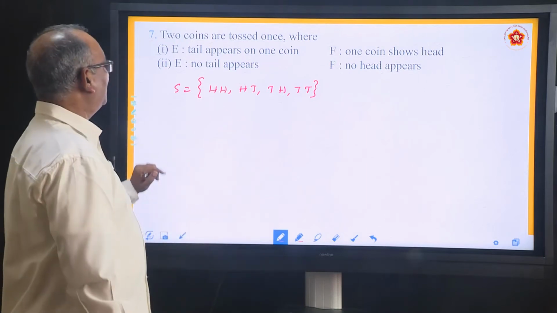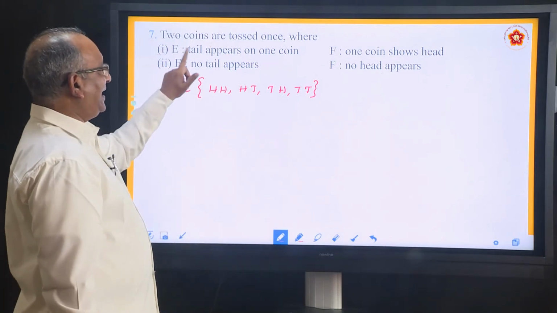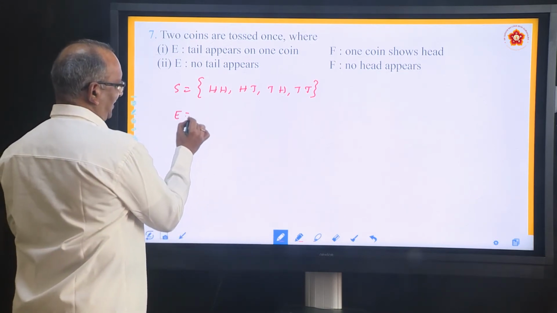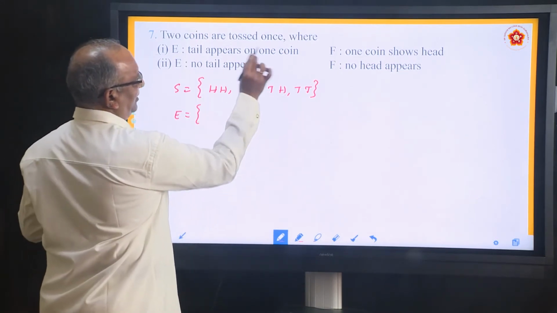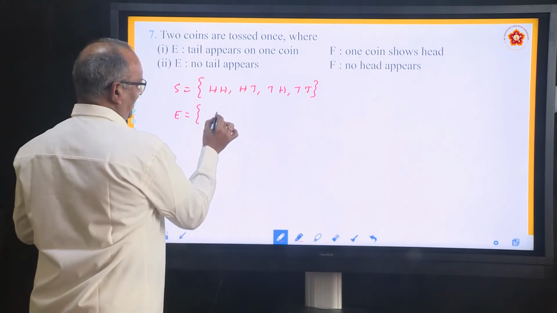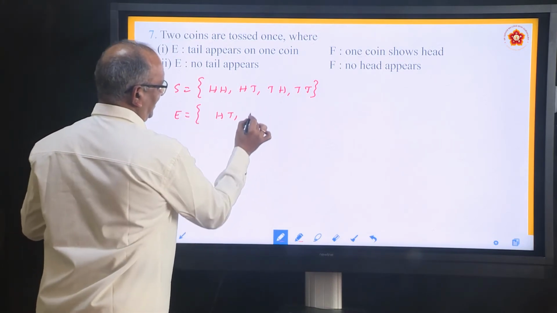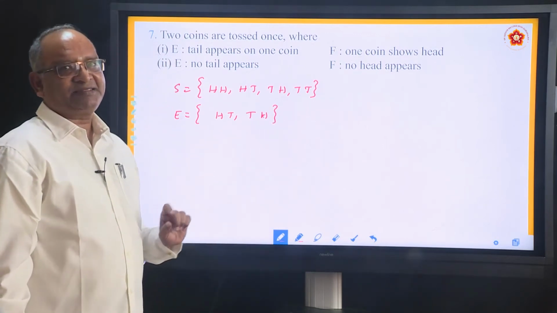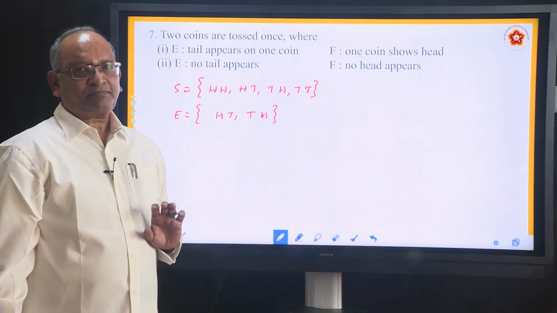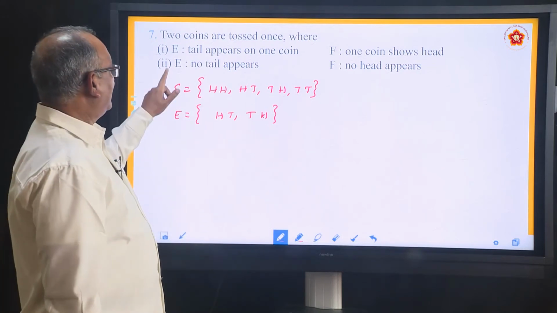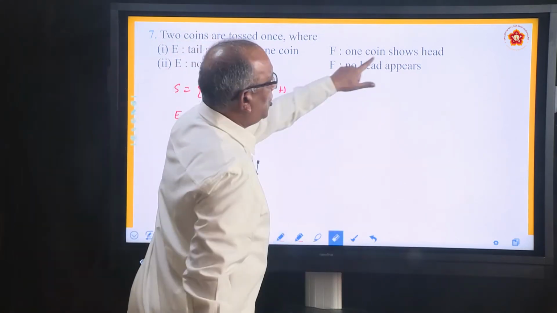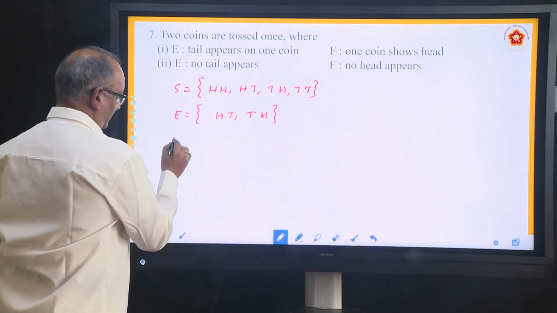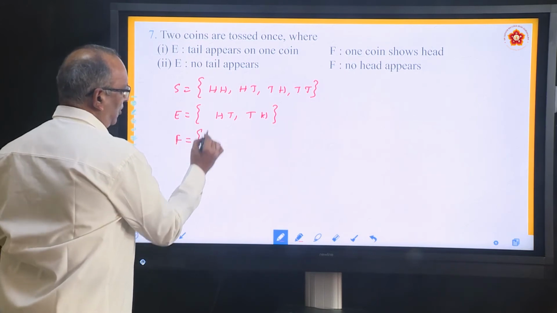Now come to the problem. What is event E? Tail appears on one coin. Pick up from the sample space those in which tail appears on any one coin. So it can be HT, it can be TH. Next, F: one coin shows head.